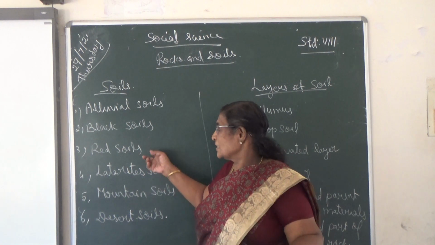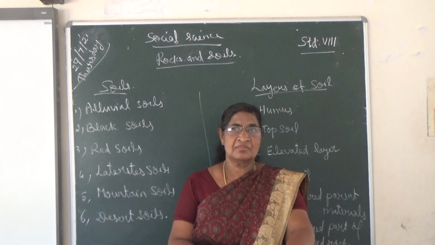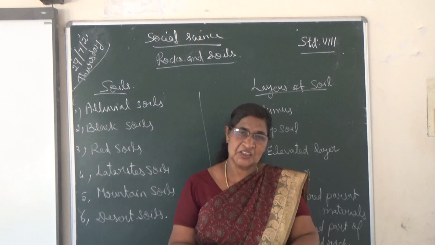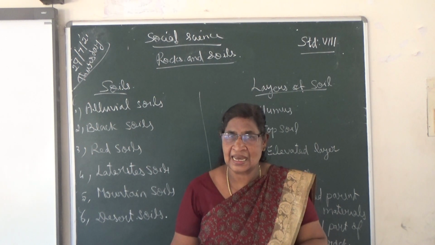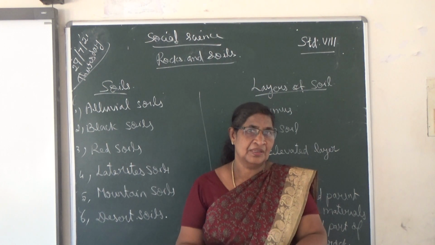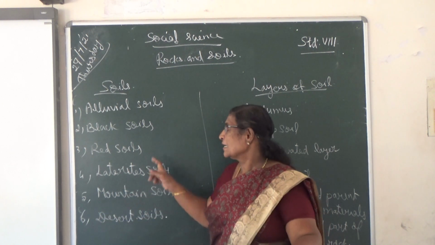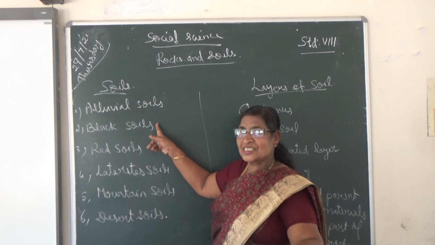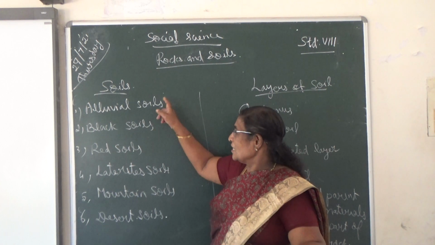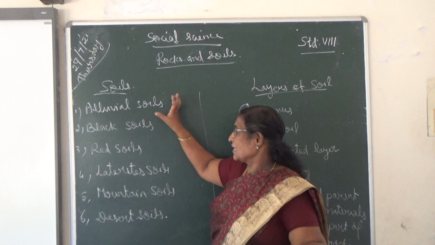It is infertile land. The red soil is infertile land. It is suitable for the growing of millet. Which soil is suitable for millet cultivation? Red soil. Black soil is for cotton. Alluvial soil is for all the food crops: wheat, rice, sugarcane, everything.